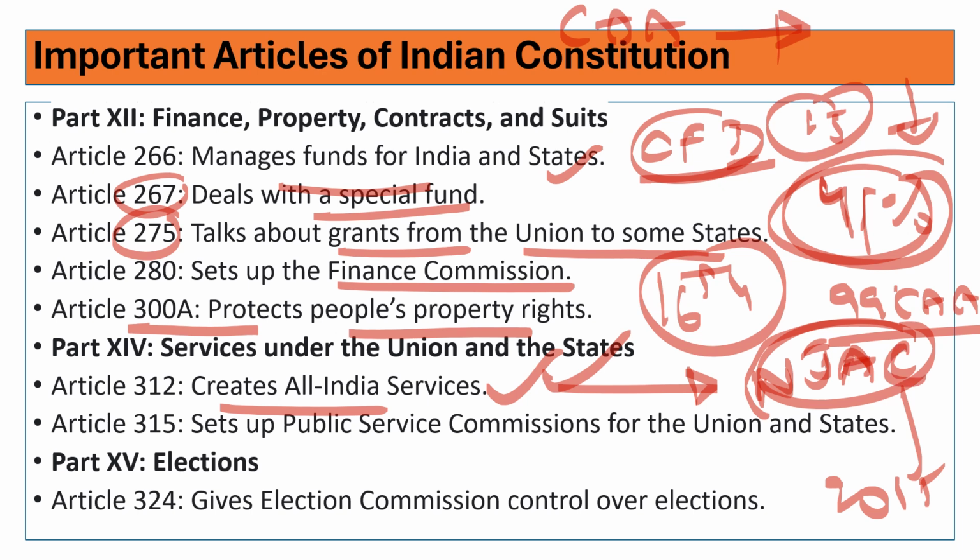That means the executive would decide how Supreme Court and High Court judges would be selected through this National Judicial Appointments Commission. Later in 2015, it went to the Supreme Court, and the Supreme Court said this is unconstitutional, null and void, and struck it down. So the NJAC went down. We have other All India services: Indian Administrative Services, Indian Police Services, Indian Foreign Services, and many more. Article 315 deals with the setting up of the Public Service Commission for the Union and the states.